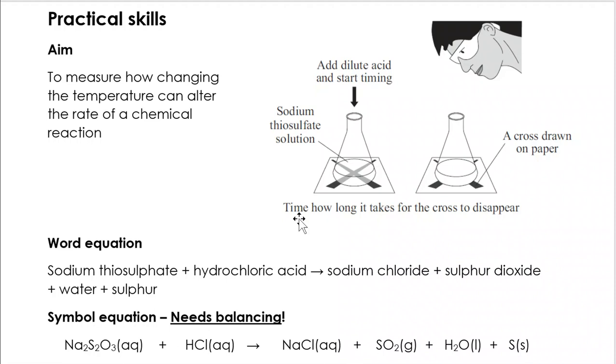Now, it says here the equation needs balancing, so it's a good opportunity to practice that. I can see straight away I've got two Na on one side and one Na on the other, so let's balance that one. I've now got two Cl, so I'll need two HCl on the left. I've also balanced my H's as we go.